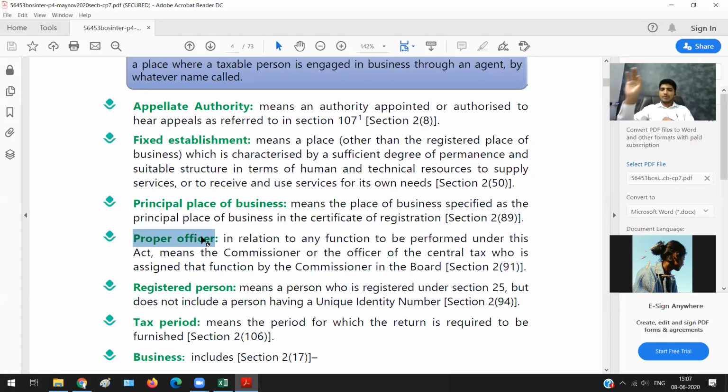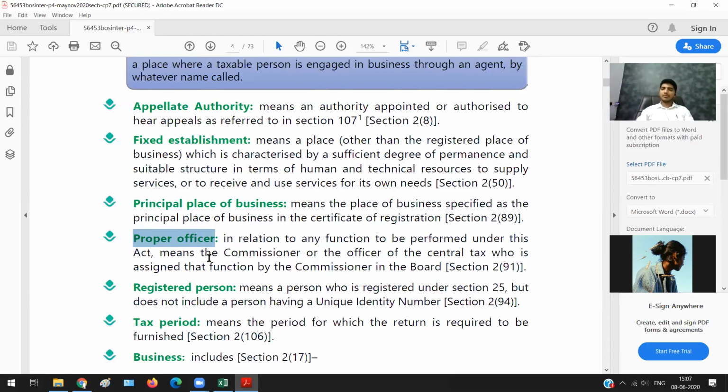In relation to any function to be performed under this Act, it means the Commissioner, or the officer of central tax who is assigned that function by the Commissioner in the Board. Does it mean that an officer of state tax is not a proper officer?